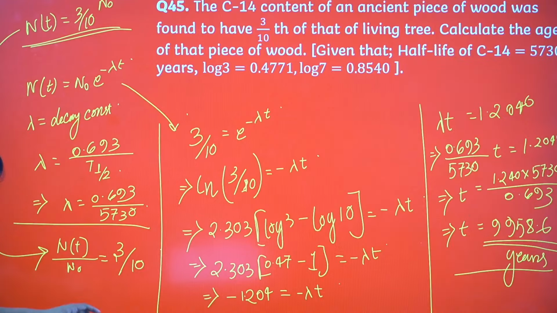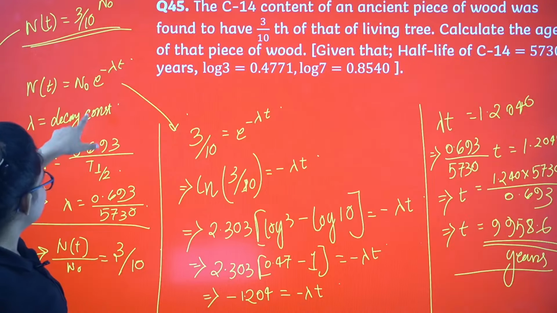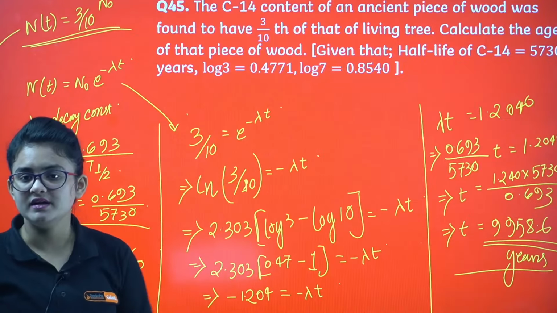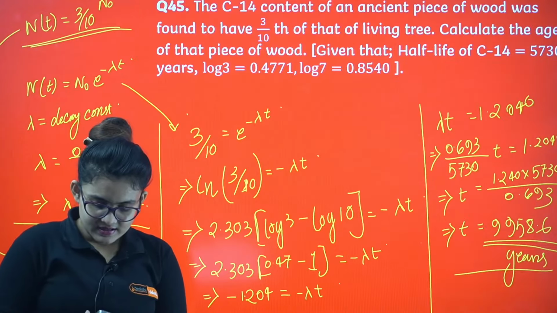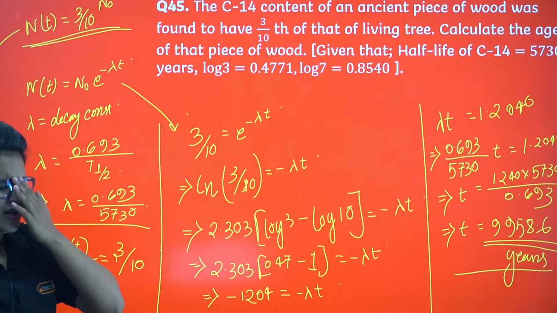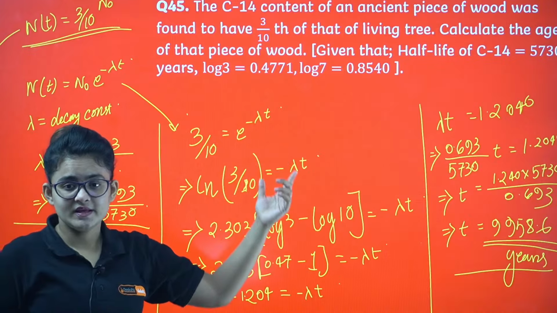So that's the same thing I'm putting here in the equation: Nt by N0, 3/10, equals e power minus lambda t. Now if I take the logarithm, the natural logarithm you have to take because it is e. So ln I have to take.